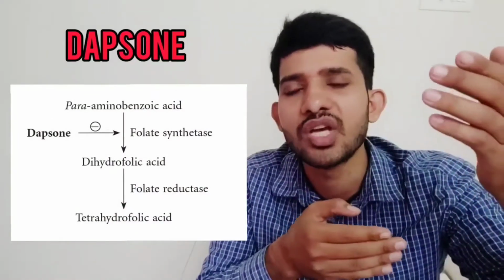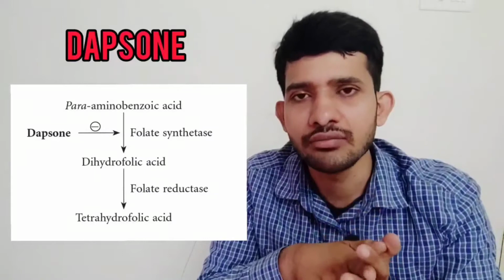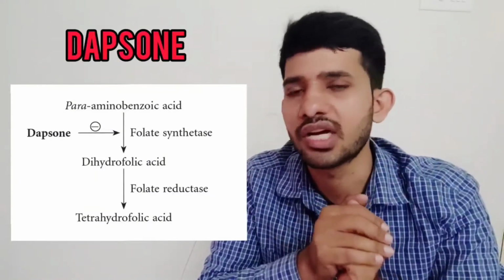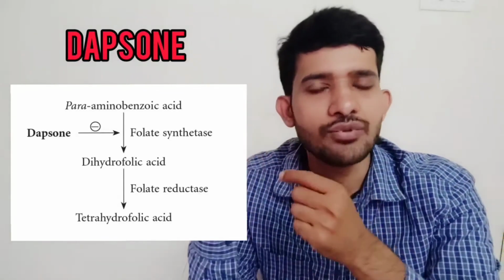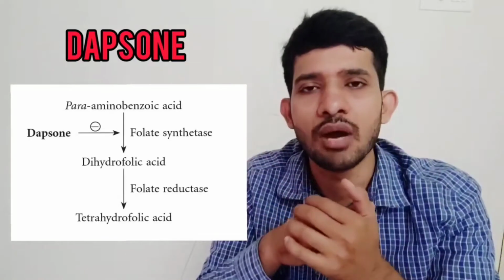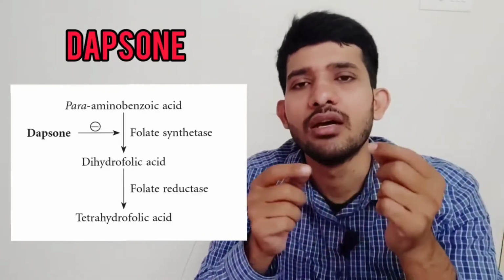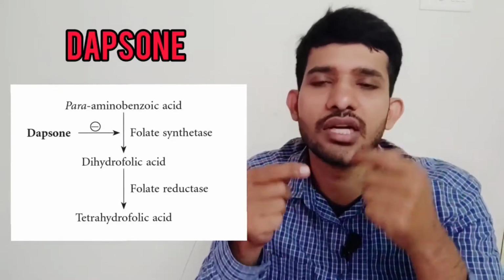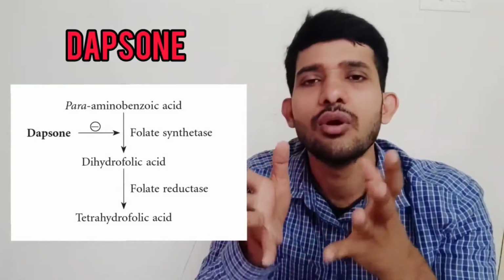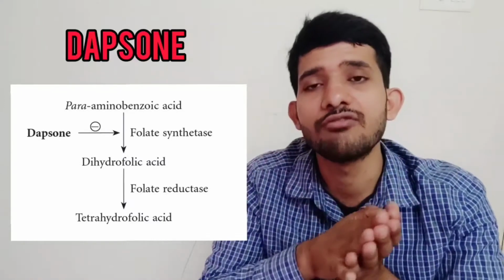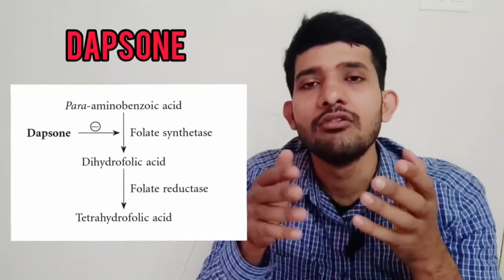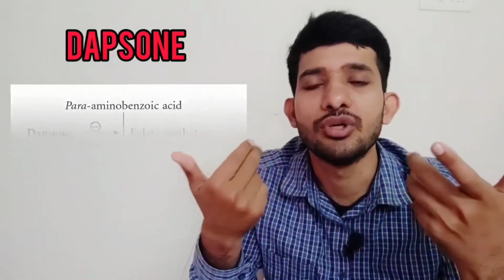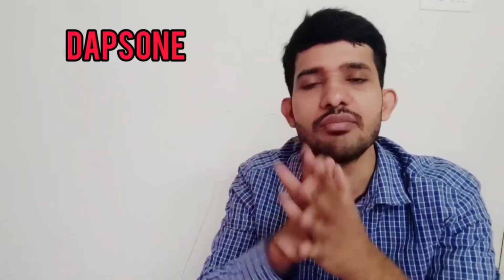First, para-aminobenzoic acid is converted into dihydrofolate by folate synthase, and dihydrofolate is again converted into tetrahydrofolate by folate reductase. Dapsone is a drug very similar to PABA, and it competitively blocks the folate synthase enzyme. By that, dihydrofolate is not synthesized, and tetrahydrofolate is further not produced. This deficiency of tetrahydrofolate in the bacteria will stop its replication, so the bacteria doesn't produce new offspring. So this is the mechanism of dapsone.